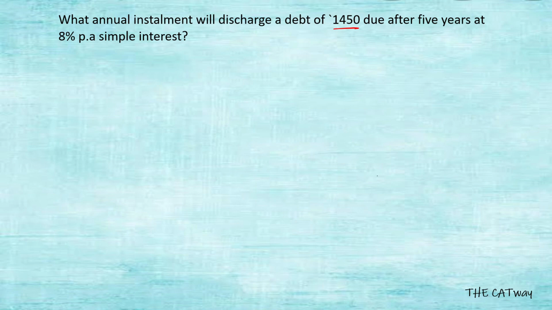So what you do is, we have to pay a total of 5 times, that is once in every year. So you write first year, second year, third year, fourth year, and fifth year. Now you are going to give an equal amount in every year. So here you will pay a rupees, here also a rupees, in third year also a rupees, fourth year also a rupees, and fifth year also a rupees.